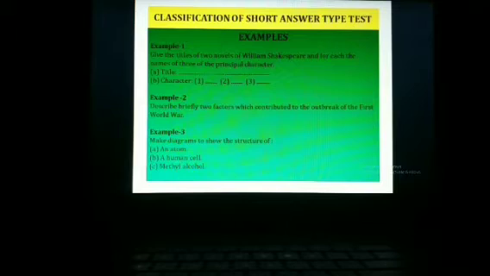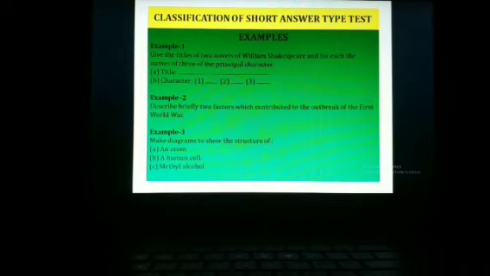Examples of such type of tests are, example 1: give the titles of 2 novels of William Shakespeare and for each the names of 3 of the principal characters. One is required the title and 3 characters of each title. The respondent has to give the answer in this way.